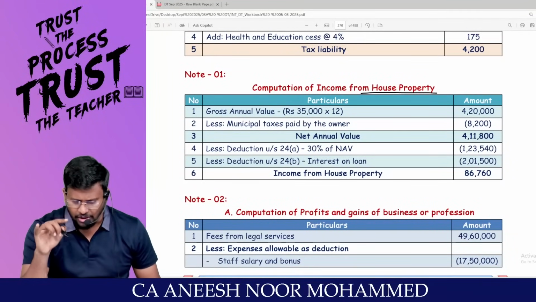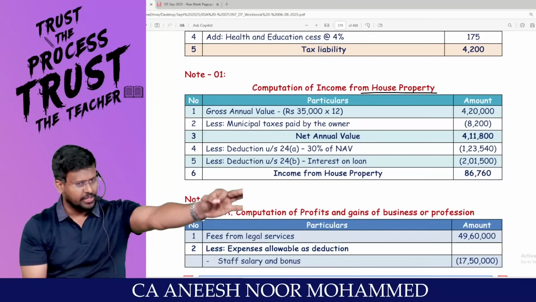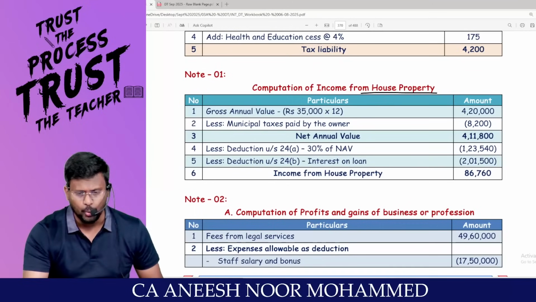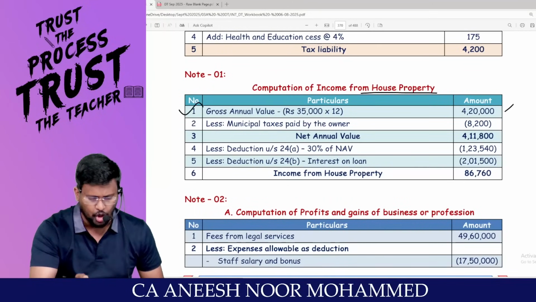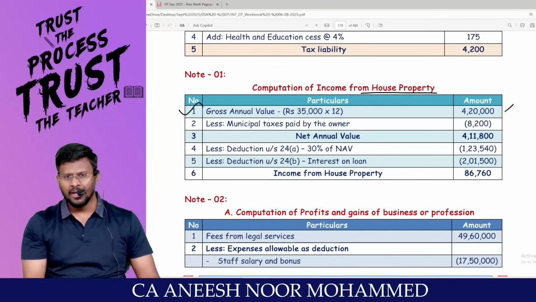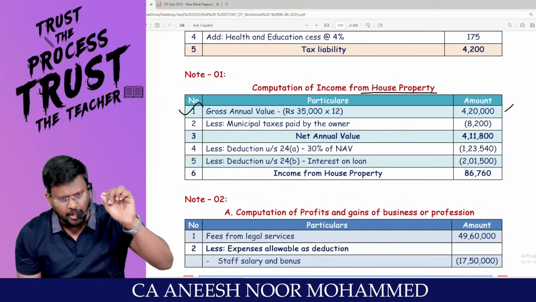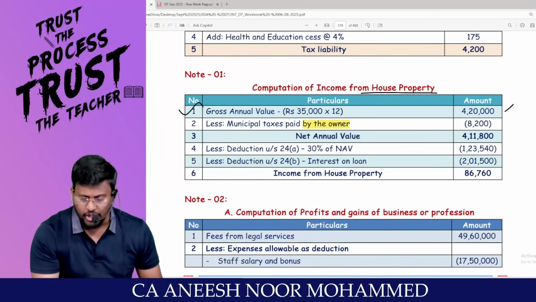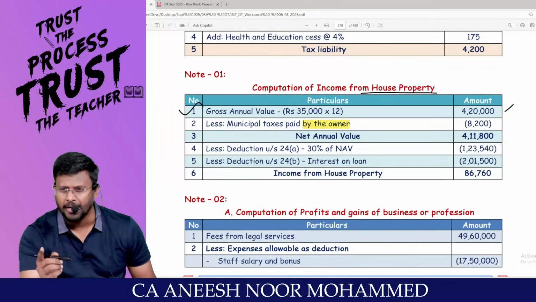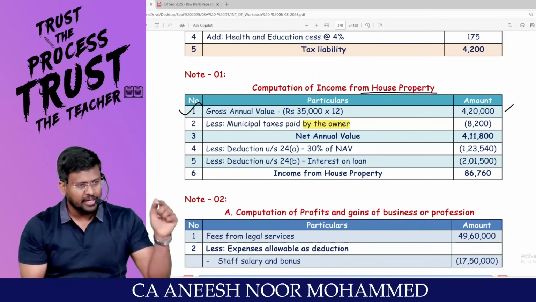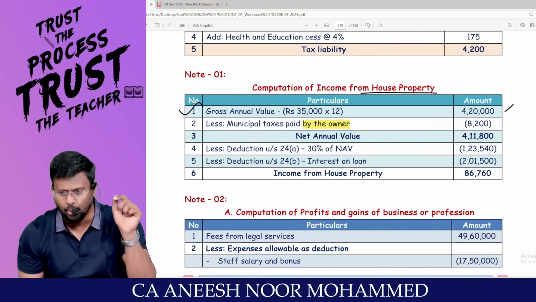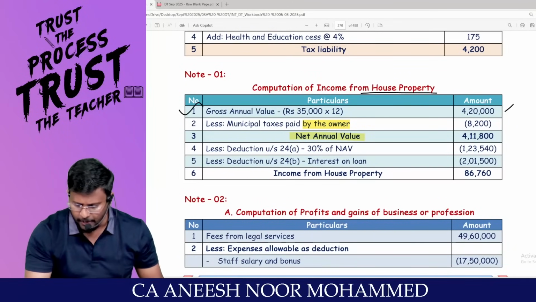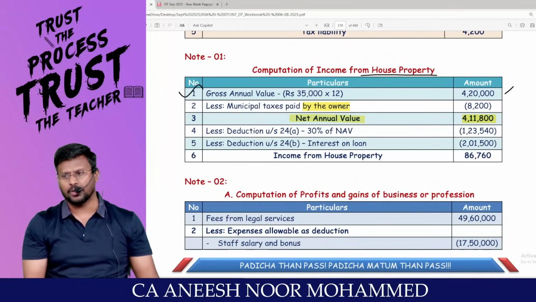Amar bought a flat and it has been let out on lease for a rent of 35,000 per month. So 35,000 into 12 comes to 4,20,000, the gross annual value. The municipal tax has been paid by Amar. In the question, you have to check whether the municipal tax has been paid by the owner or by the tenant. Since it has been paid by the owner, the owner is entitled to deduction. So I will get NAV of 4,11,800.